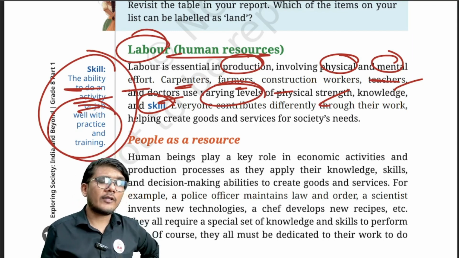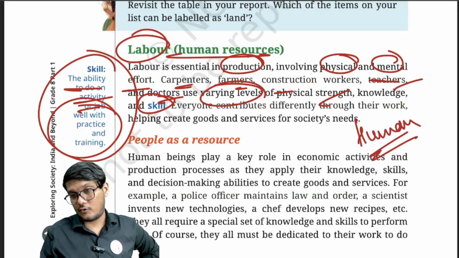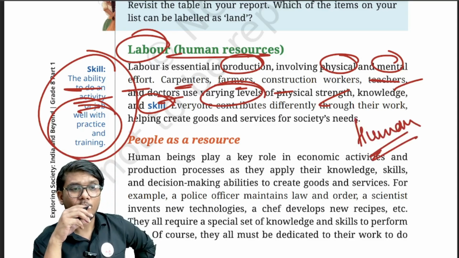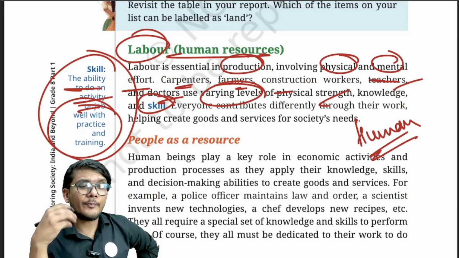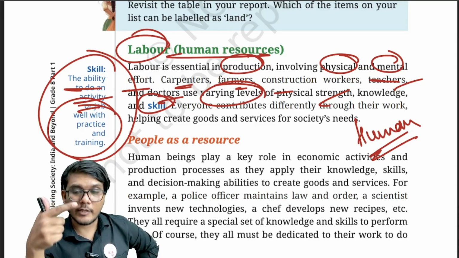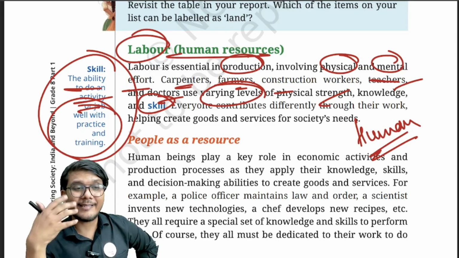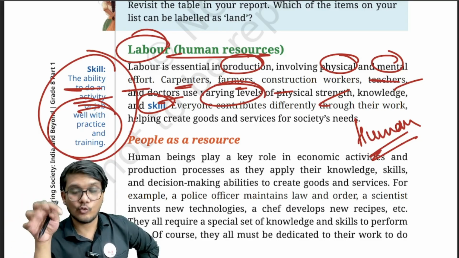Now, just because someone is there, a human is there, does not mean they are a human resource. This is simply a population, right? So how do people get converted into a resource? By training them, educating them, skilling them, keeping them in good health. Only then will they be converted into human resource.